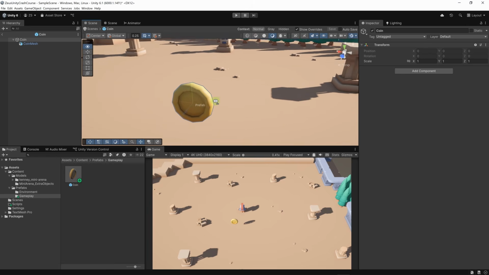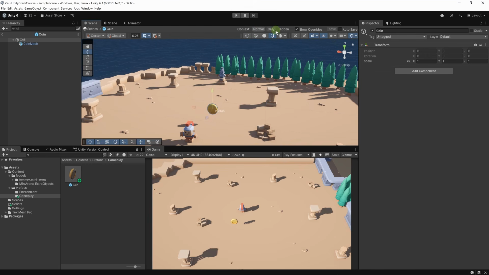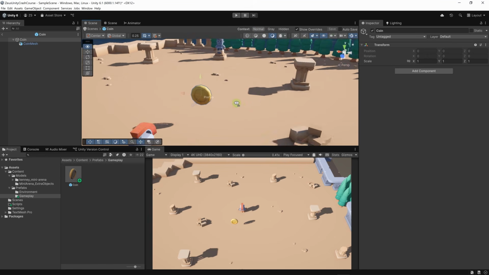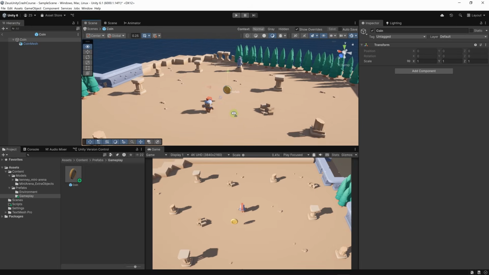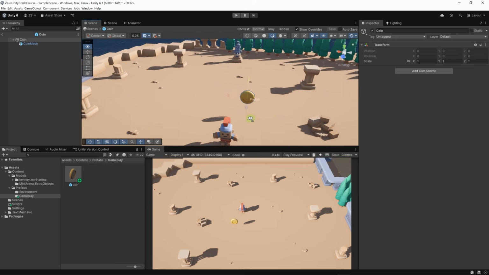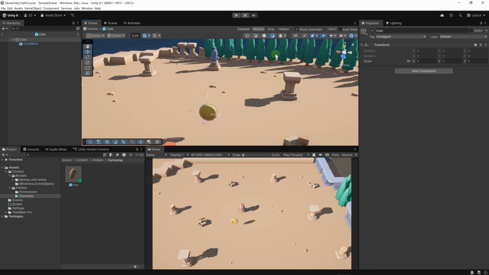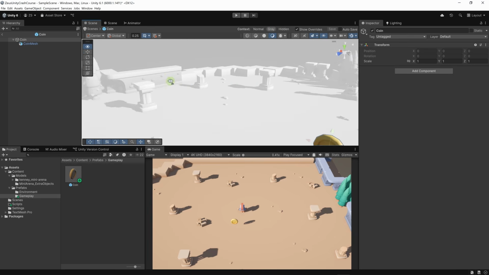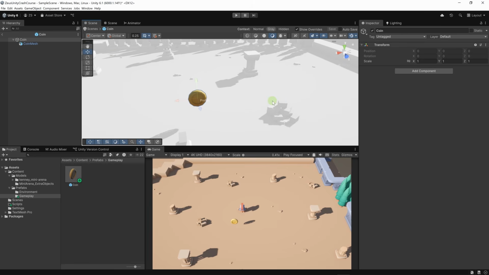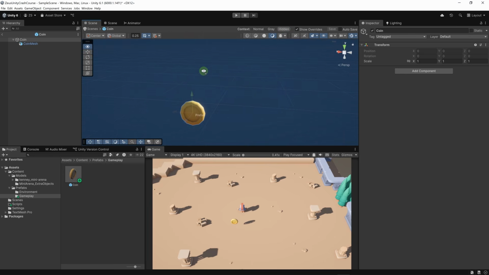Here we can edit our prefab and we can choose the context. This is very important if you want to, for example, here we have the normal context. It will show all the other objects in the scene properly. We can choose to gray them out. All the other objects in the scene will be displayed with this gray material, which is very useful if you want to isolate your object. And if you want to isolate it even more, you can choose hidden.